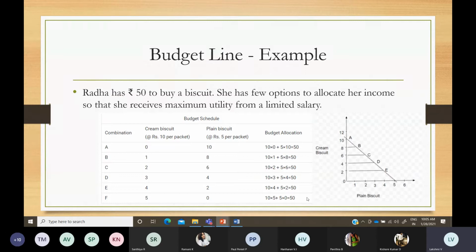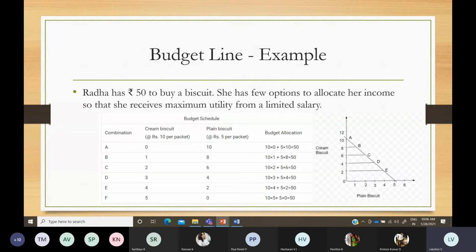Anything which is falling below this line means you are not utilizing your full income. Whatever you have fixed, 200 or 50 rupees, whatever it might be, you are not using it to the fullest extent. So here you are not going to consider anything else. You are going to consider only the 2 products here.